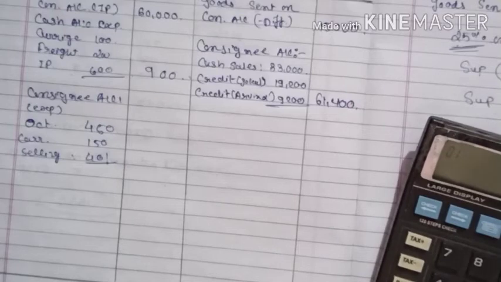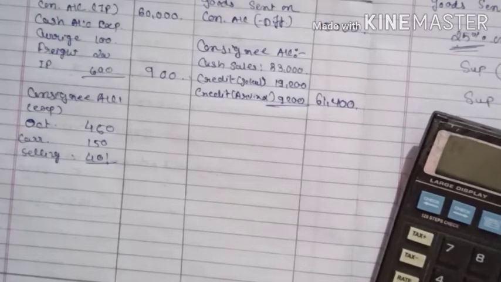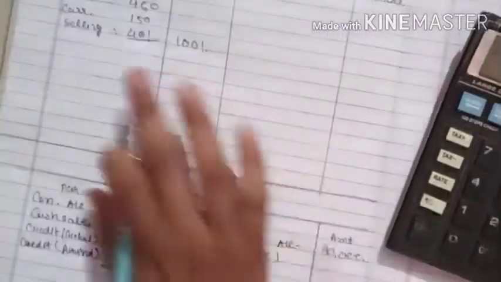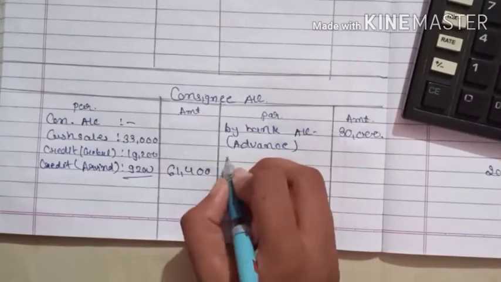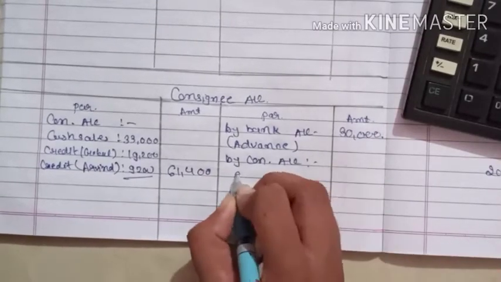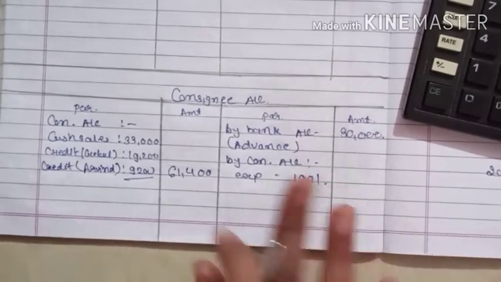Total will come 450 plus 150 plus 401, it will come 1001. The same entry comes over here by Consignment Account, in a bracket, expense. We will directly total the amount, 1001.